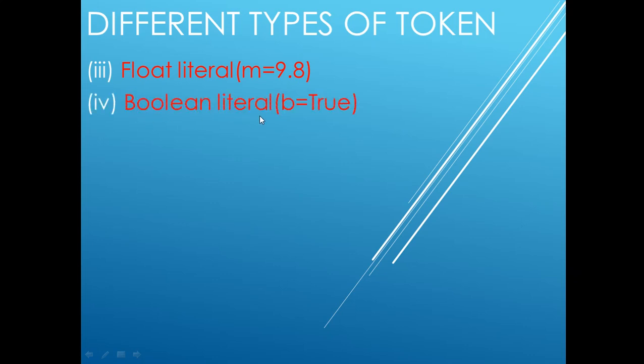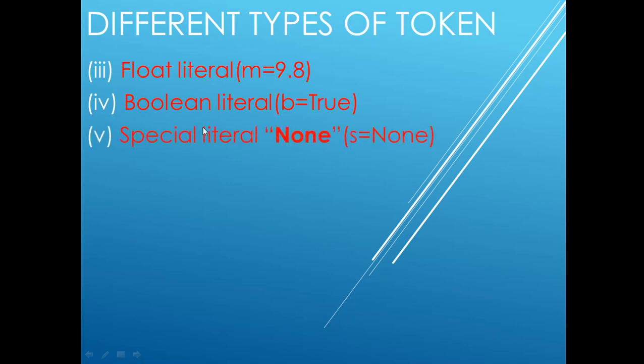Next is the Boolean literal. Boolean means a value which is either true or false. Only two values will be assigned for a Boolean literal. So here I have assigned b equal to true. So here true is a Boolean literal, and in the float literal, 9.8 is a float literal. True is a Boolean literal. If false is written, that can also be a Boolean literal.